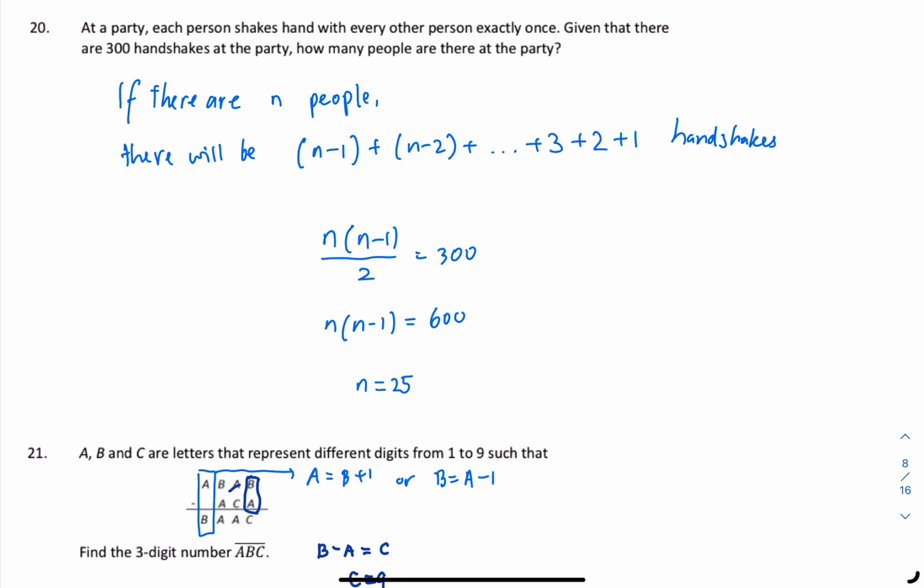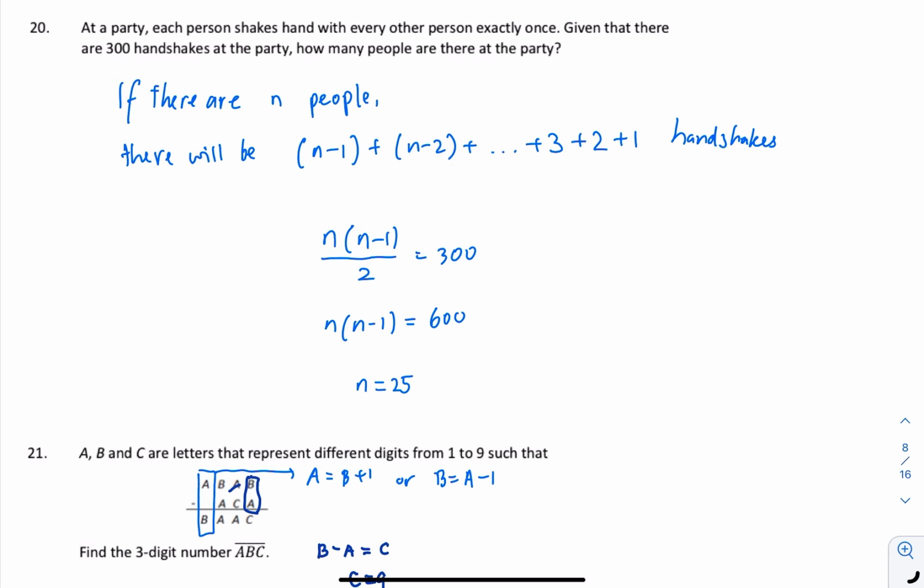Question number 20. At a party, each person shakes hands with every other person exactly once. And then there are 300 handshakes at the party. How many people are there? So this question is a Gauss sum. Because the first person will shake hands with everybody but himself, so it's n minus 1. Then the second person will also shake hands with everybody else but the first person and himself, so n minus 2, and so on and so forth until the second last person will only need to shake hands with the last person. So this is the Gauss sum.